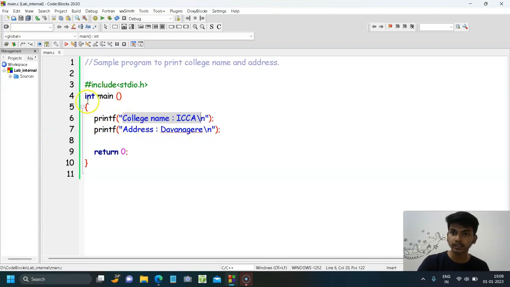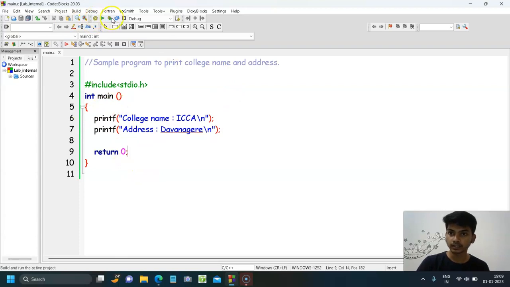Okay. Here hashtag include is a preprocessor statement. stdio.h is a header file. Hashtag include is the preprocessor statement which includes the header file into the program. And int main is the starting point of the program. It is the point where the execution of the program begins. Okay, this is a main function. Then printf is another function, we saw it. Then return 0 is the point where the termination of execution happens and it returns an integer value. Here we took 0, therefore it returns 0.